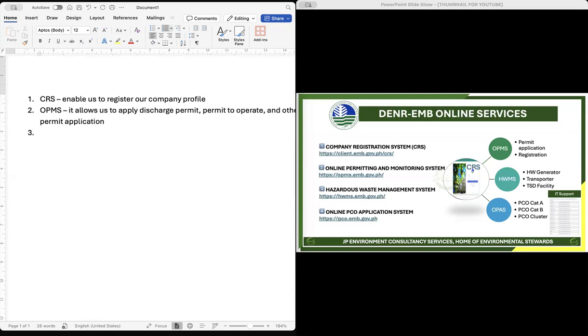Also, in our HWMS or Hazardous Waste Management System, here we register as a hazardous waste generator. We can also register as a waste transporter and or register as a TSD facility.